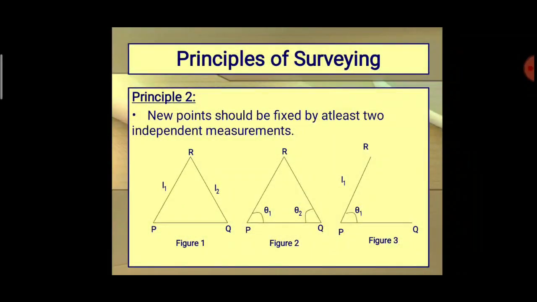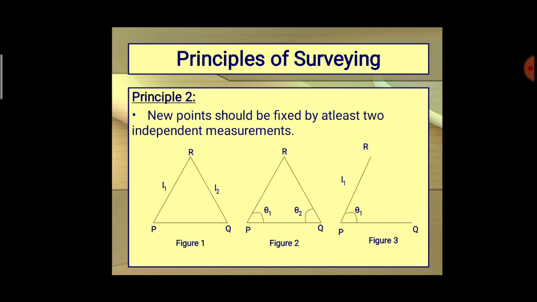Then principle 2: to locate the position of a point by measurement from 2 reference points. Whatever it may be, we need to locate a new point. With the help of the reference points, we are making some new points. This is the principle behind this surveying.